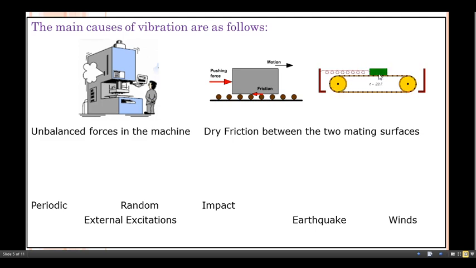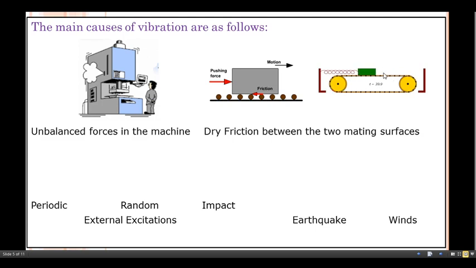The mass rests directly on the belt surface. So whenever the belt surface moves in the forward direction, this block or mass moves with that particular belt.